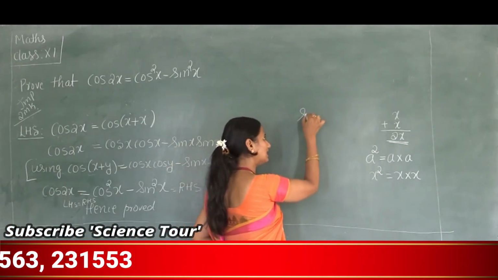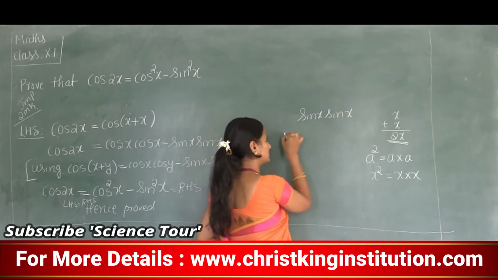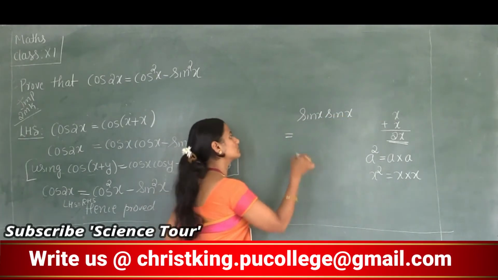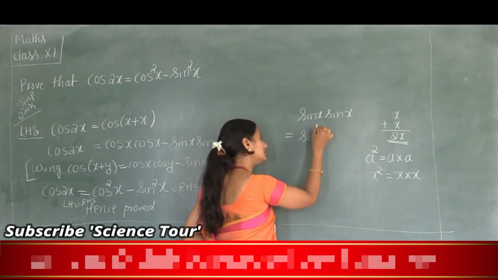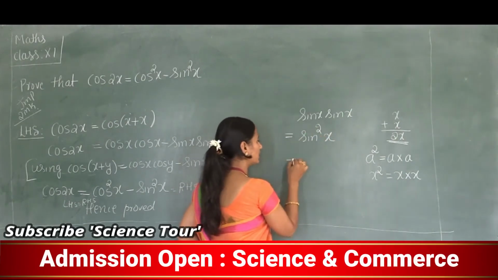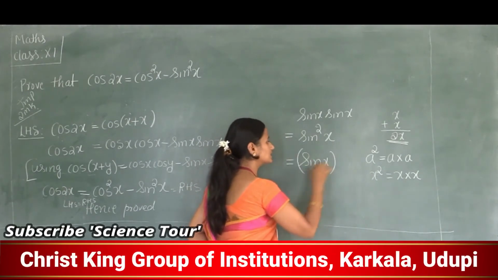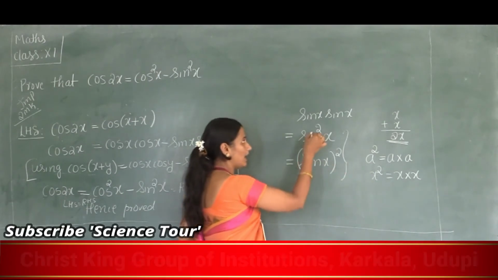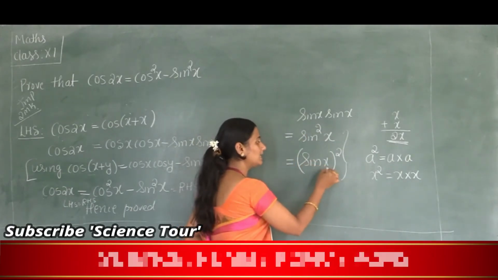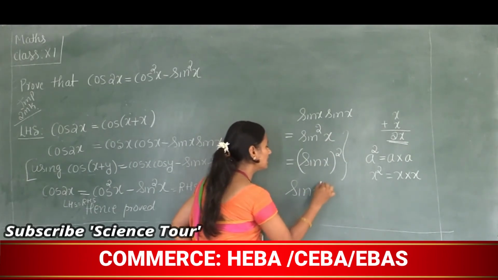While writing this, sin x into sin x is sin square x, right? Or we can write it as sin x whole square. Both are correct. Either you can write sin square x or sin x whole square, but you can't write sin x square.